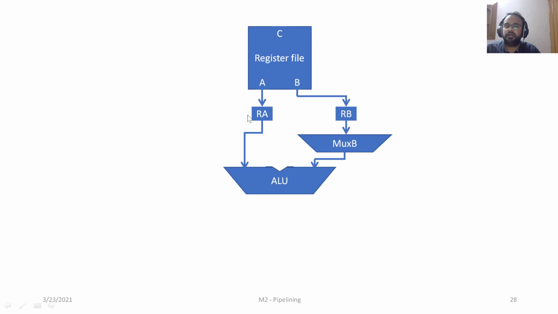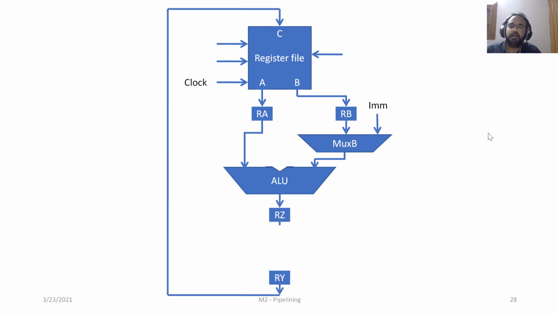I have introduced the interstage buffers, which are RA and RB here, and the register file has two output ports, one input port, and the input to the register file will come from RY, and